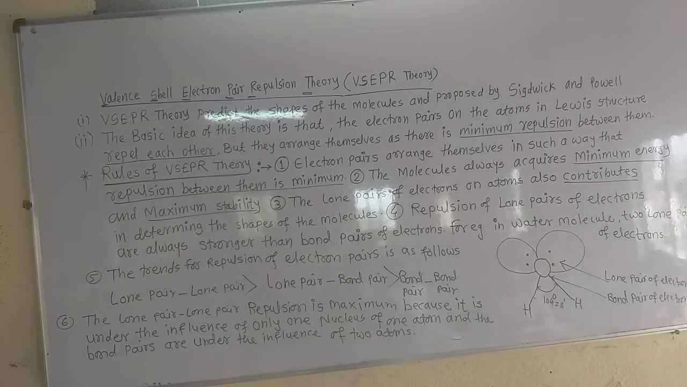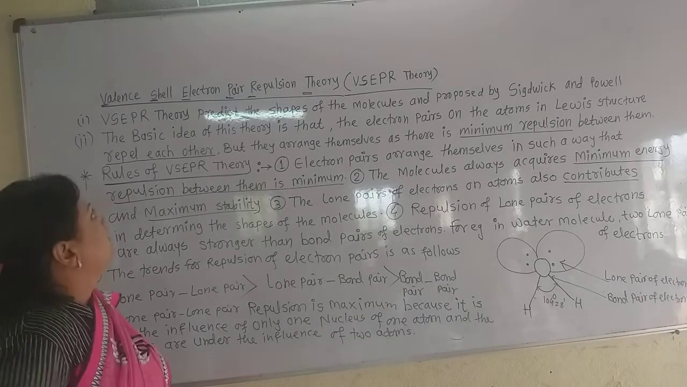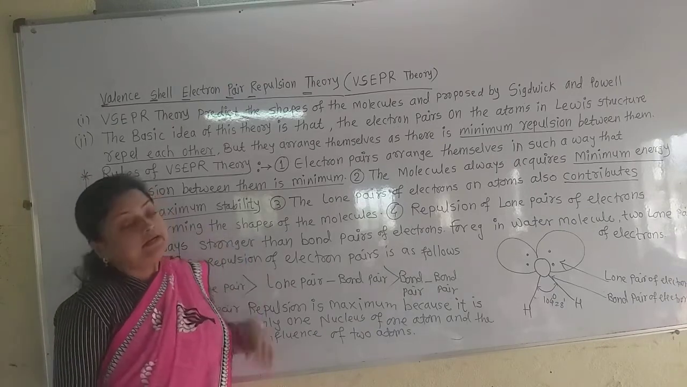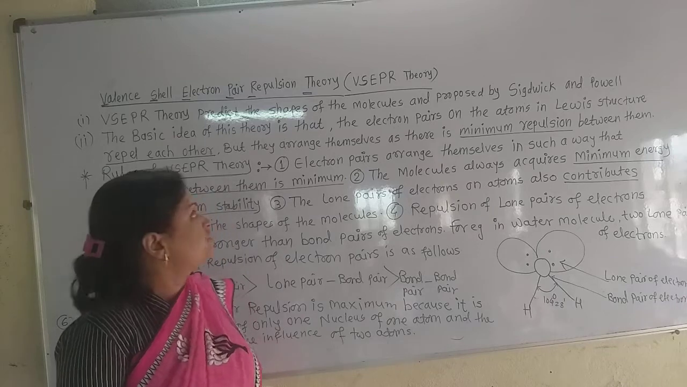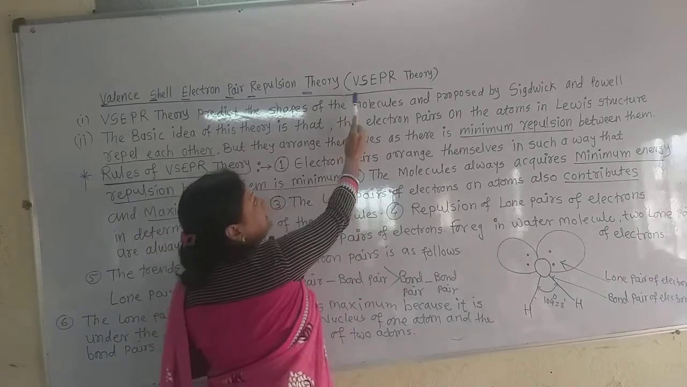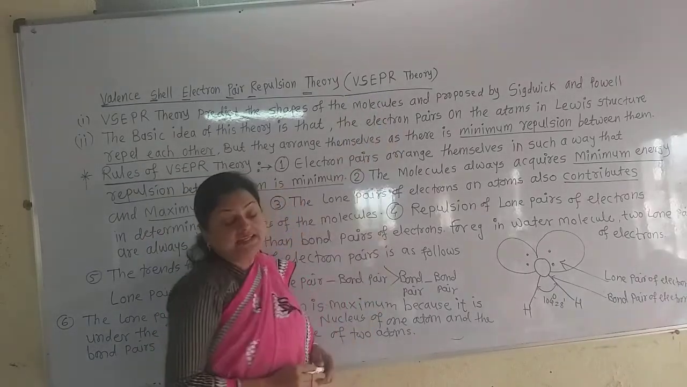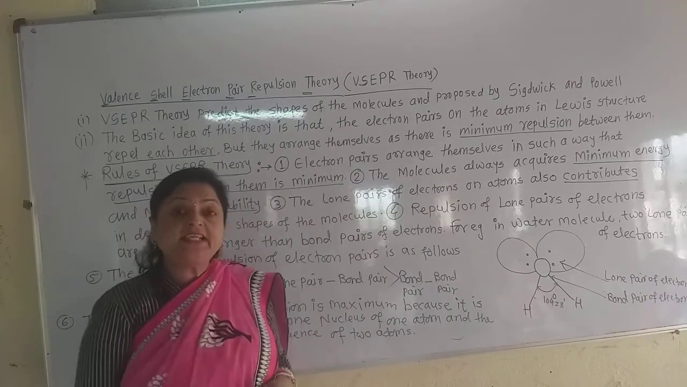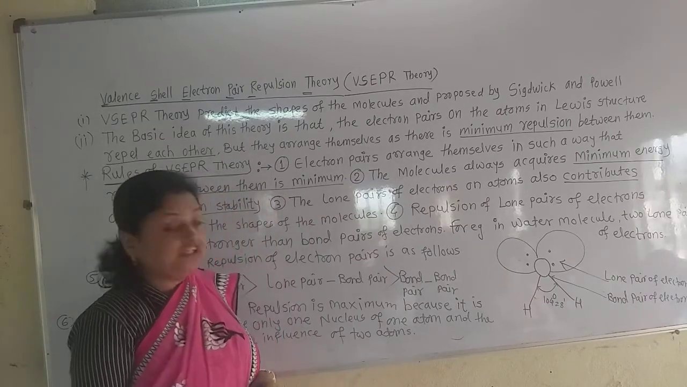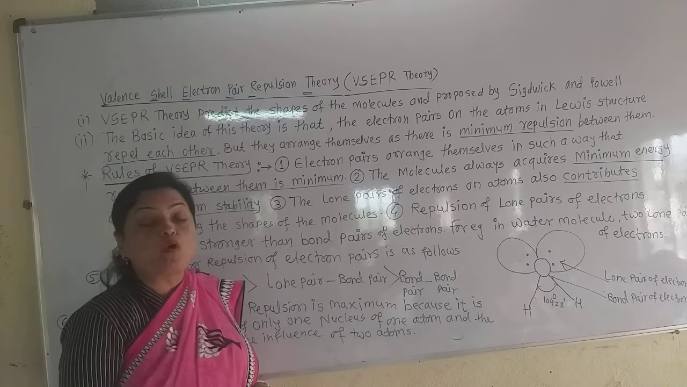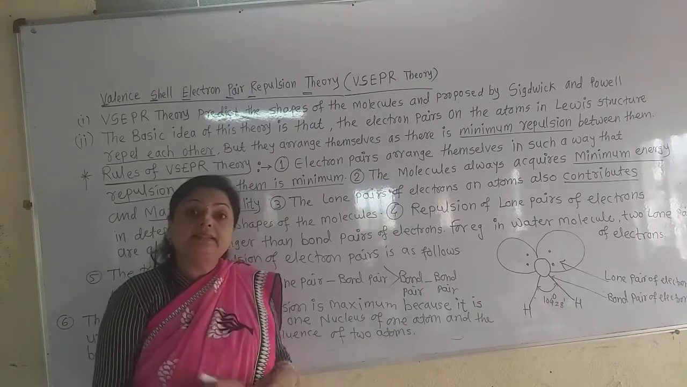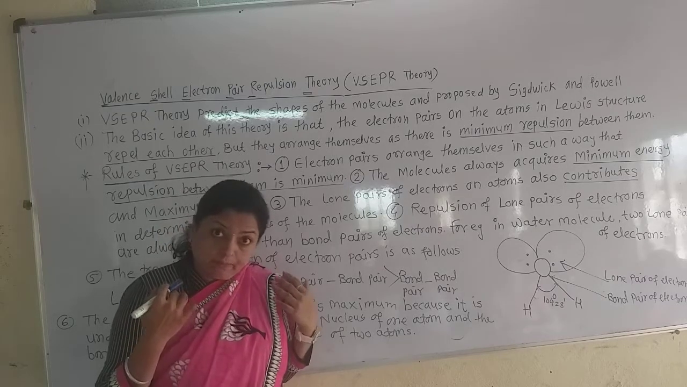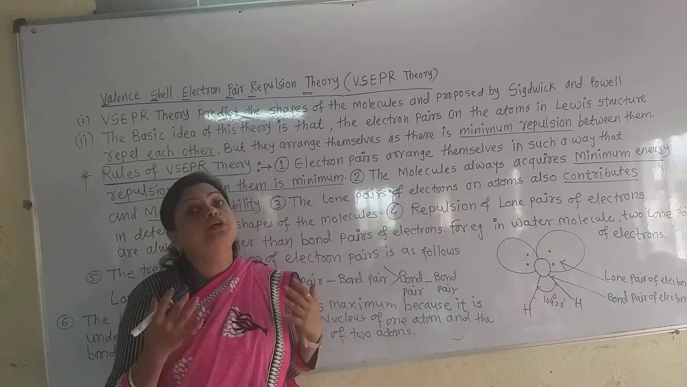We are seeing today the valence shell electron pair repulsion theory. In short, it is called the VSEPR theory. This theory was proposed by the scientists Sidgwick and Powell. In this theory they try to predict the shape of the molecules.